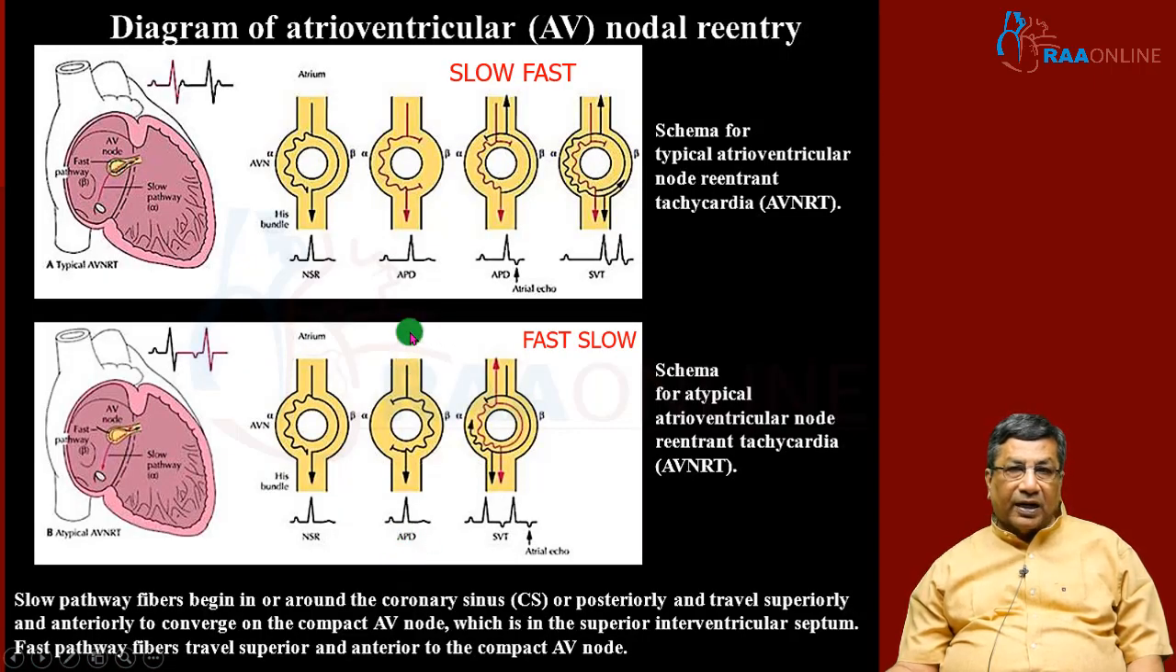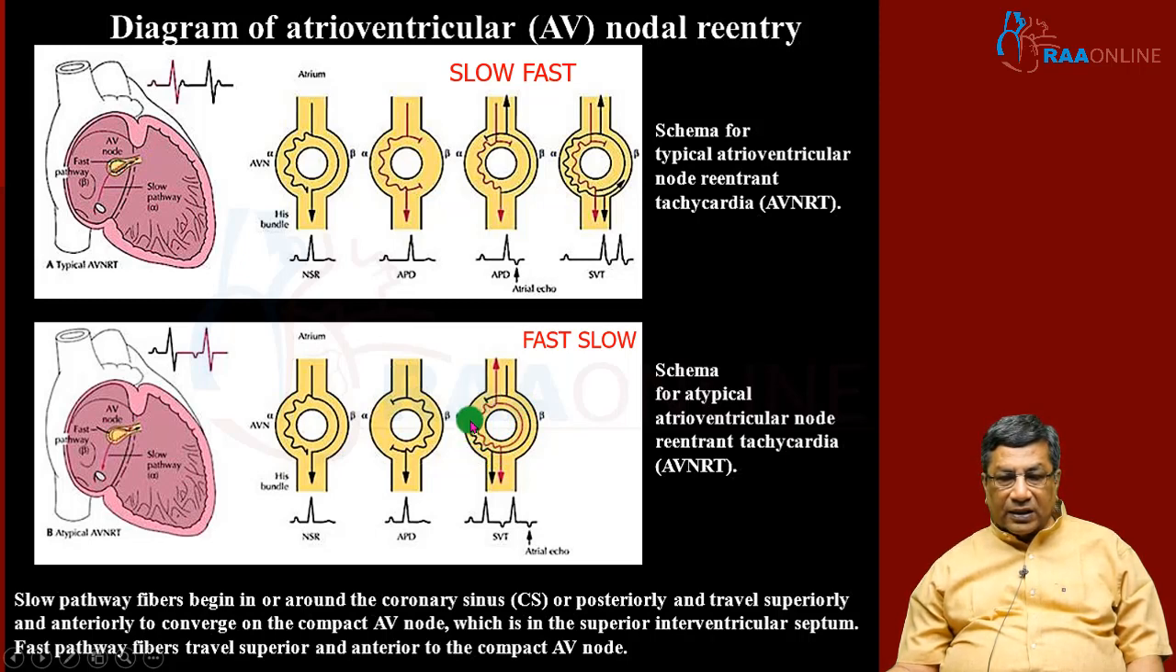So, there is a very rare entity known as atypical AVNRT. This is a typical AVNRT where the slow pathway is conducting antegradely and the fast pathway is conducting retrogradely. So you have a P wave and QRS simultaneously. That is your typical AVNRT. Whereas in atypical AVNRT, the antegrade conduction is through the fast pathway and retrograde conduction is through the slow pathway.